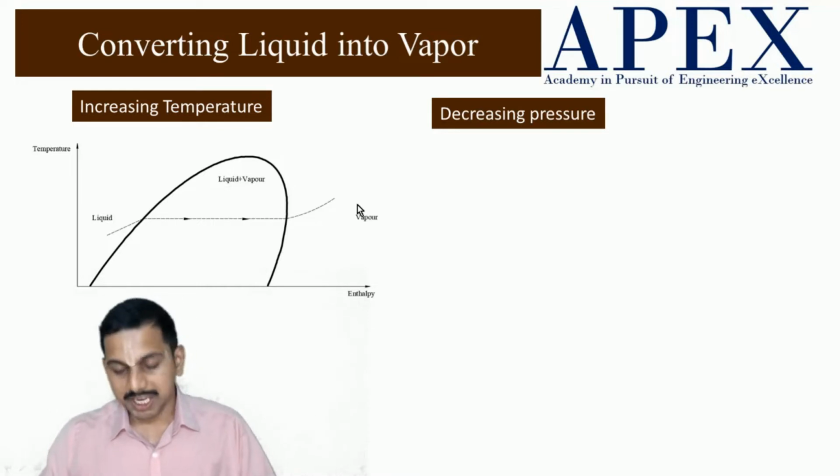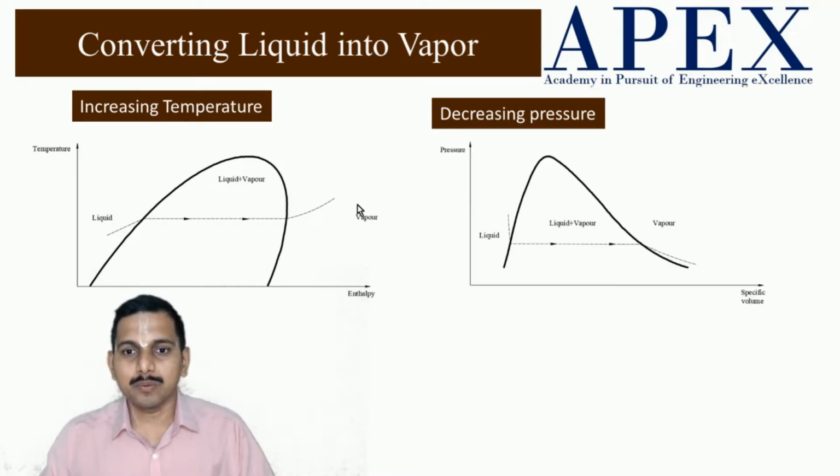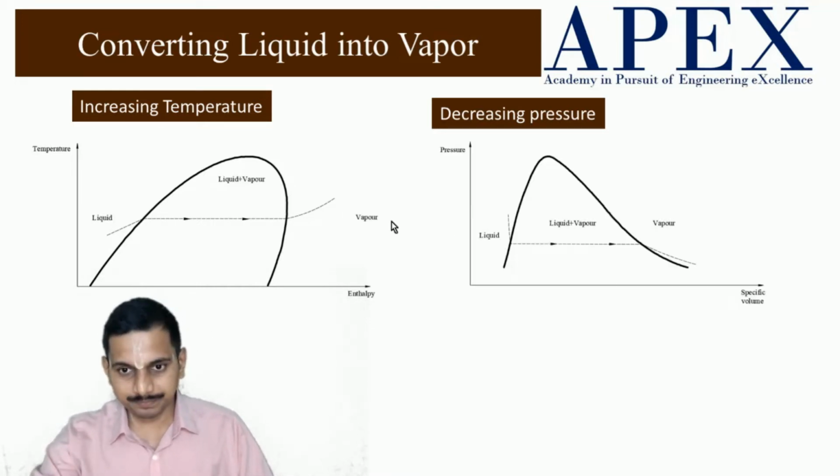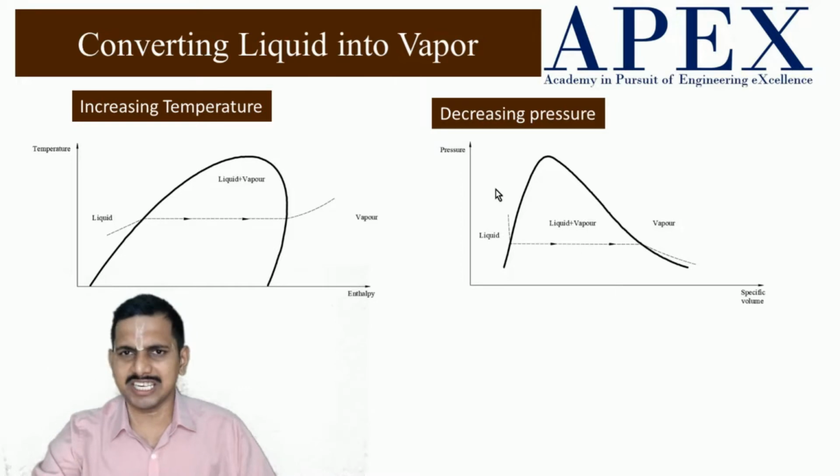The other way is by decreasing the pressure. Now what happens when you decrease the pressure? When you decrease the pressure, the specific volume increases by a small amount, so this is almost a vertical line. Okay. Why doesn't the specific volume increase much more? Because it is a liquid, and liquids are generally incompressible, so the increase in the specific volume is not very significant.